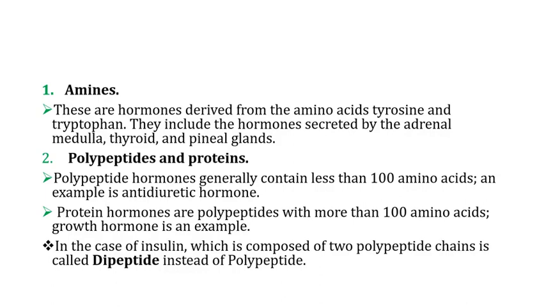Another type of hormone classification is polypeptide and protein. Polypeptide and protein hormones contain amino acids. The only difference between polypeptide and protein is that polypeptides are hormones which have less than 100 amino acids, while proteins are hormones having more than 100 amino acids. But we have some exceptions. For example, insulin is not called a polypeptide, but instead it is called a dipeptide because it has only 2 peptide chains.